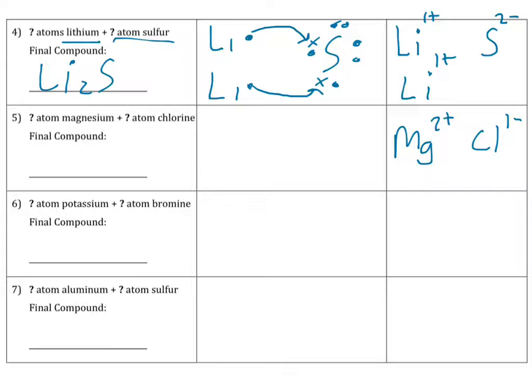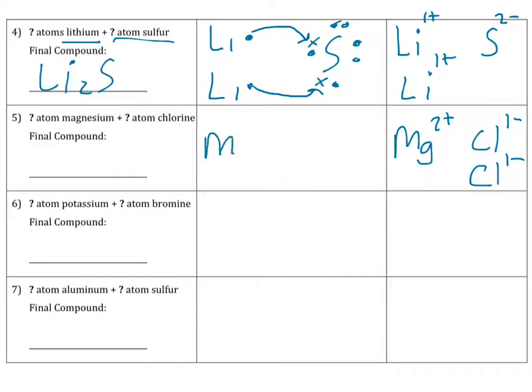And so if you take a look, how do we balance the charges? Well, this is a 2 positive, this is a 1 negative, so what do we need another of? We need another chlorine. Because look, now the charges are balanced. And let's go ahead and again take a look at how that works.